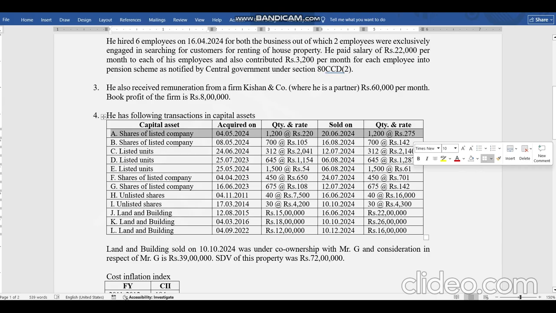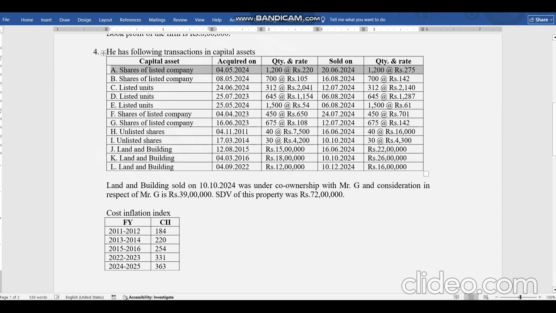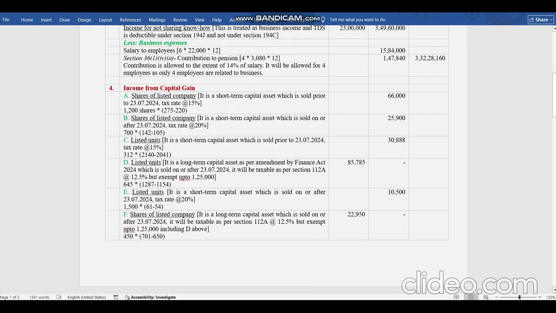On B, it will be 20%, the new rate, because the rate has been changed from 15 to 20% by the amendments in the Finance Act. If you check here, shares of a listed company, it is a short-term capital asset which is sold prior, so the tax rate is 15%. So we'll take value of consideration minus cost into the number of shares. Same way we will take it here, but tax will be at 20% in point B. Now coming to listed units.